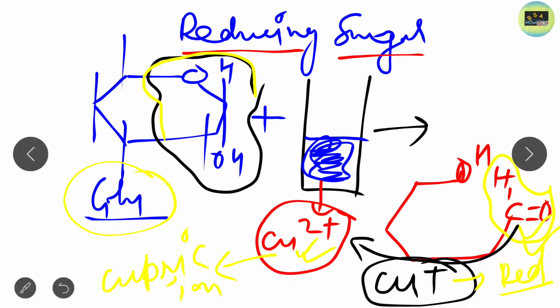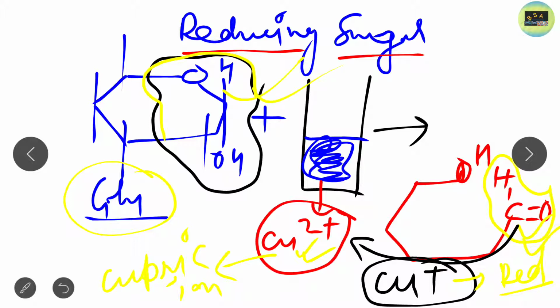Free aldehyde group. And how does this aldehyde group become free? This aldehyde group becomes free due to the opening of the ring structure of glucose. And why does this ring structure of glucose basically open? Because this ring structure of glucose contains a hemiacetal group which is free. That's why this ring structure basically opens. Okay, because this is not involved in any bond formation. This hemiacetal group is free.